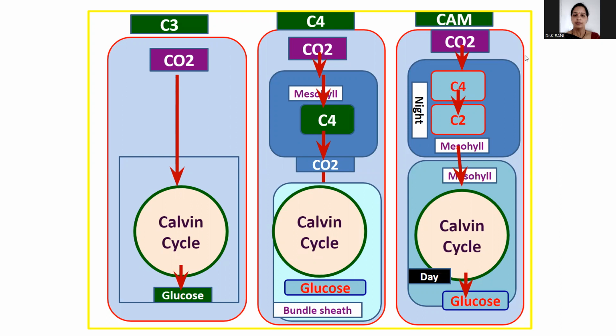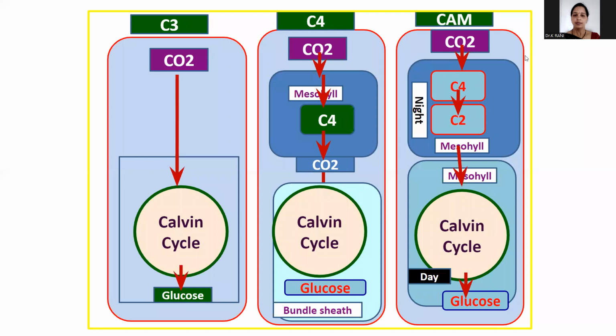In the first step, phosphoenol pyruvic acid combines with atmospheric carbon dioxide and a water molecule to form oxaloacetic acid and H3PO4. In the second step, the oxaloacetic acid is reduced to malic acid in the presence of the enzyme malic dehydrogenase.